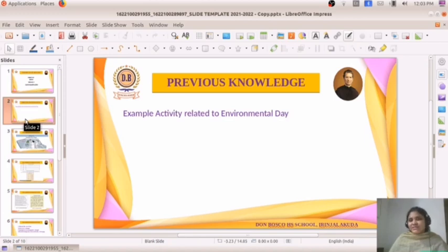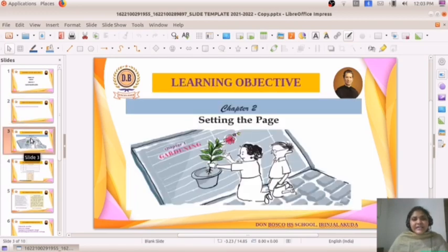You have done the activities, right? So with this our first chapter is finished, and we are moving to the second chapter. The chapter name is Setting the Page. This chapter is the continuation of the first and the third chapters of 8th standard, in the part 1 textbook: the first chapter, When a Letter Reaches the Computer, and the third chapter, Can You Type Amma in the Computer.